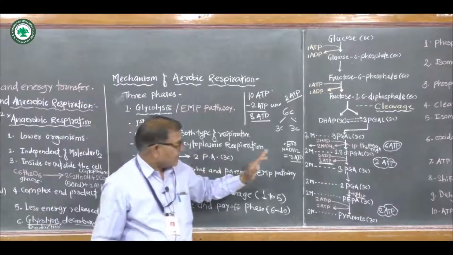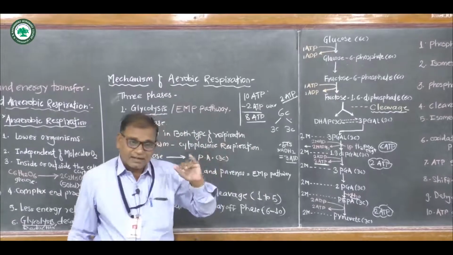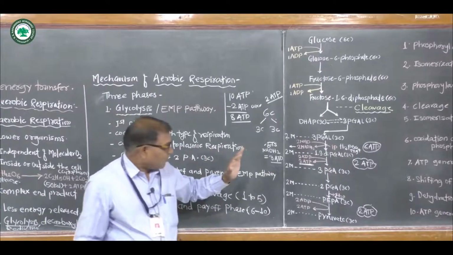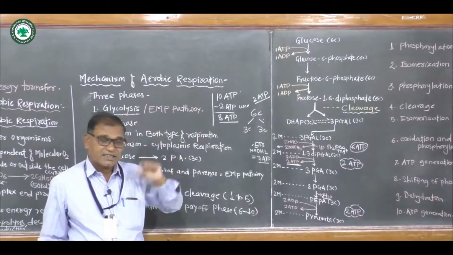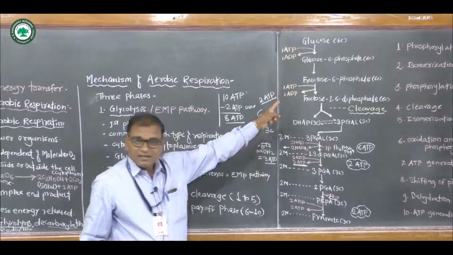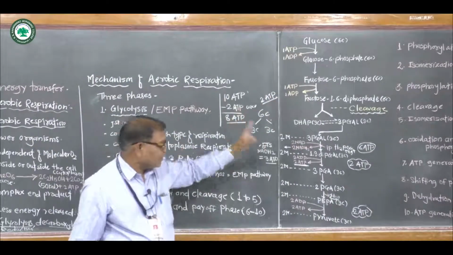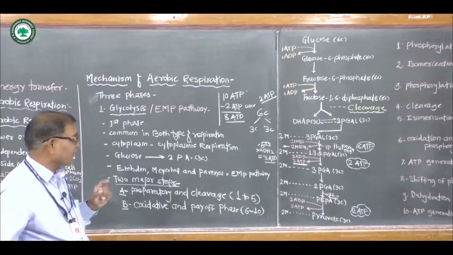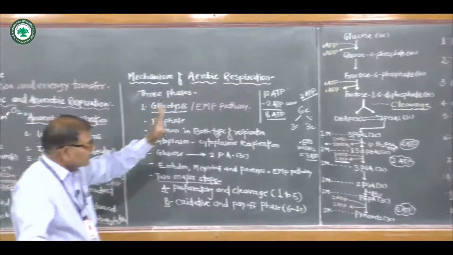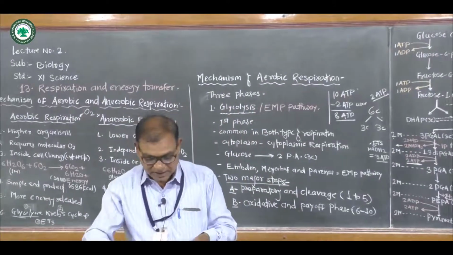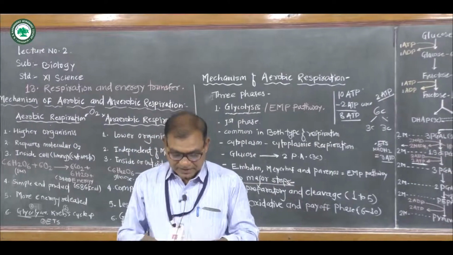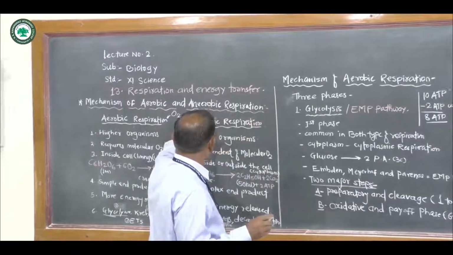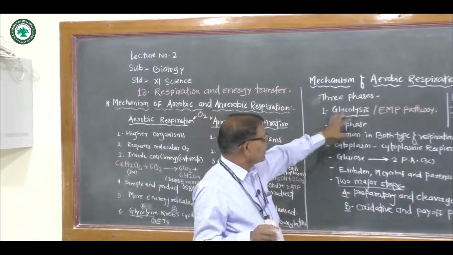Now, another way: sometimes 2 ATPs are the net gain of glycolysis, because 4 ATPs are directly generated at substrate level but 2 ATPs are utilized in the preparatory phase. Therefore only 2 ATP is the net gain of glycolysis. Okay. Now, these are the steps of glycolysis, the first step of the mechanism of aerobic respiration.